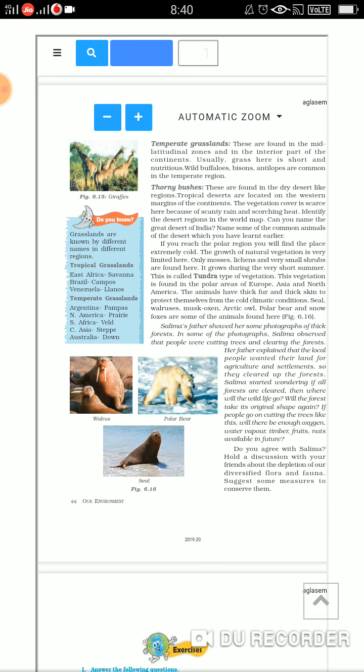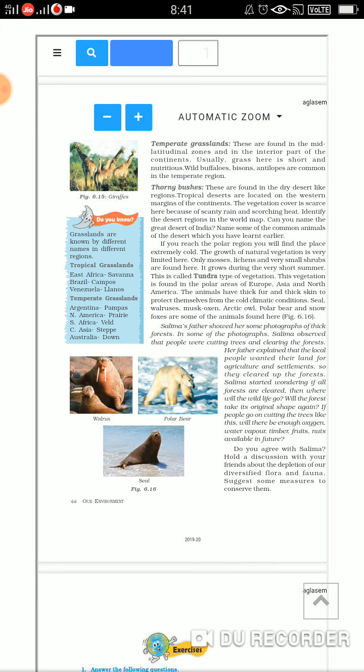The last category, children, is the thorny bushes. Obviously you all know they are found in the dry deserts, like the tropical deserts located on the western margins of the continents. The vegetation here is very scarce, as there is scanty rainfall and scorching heat, so we have very little vegetation here. The main common animal is the camel, you all know.